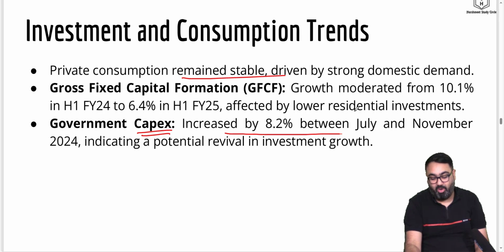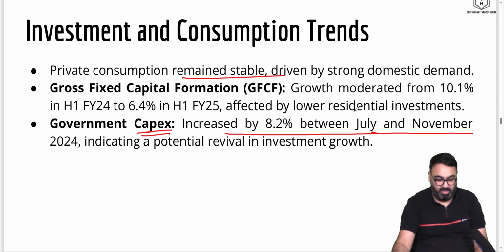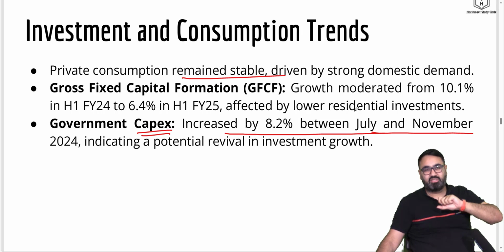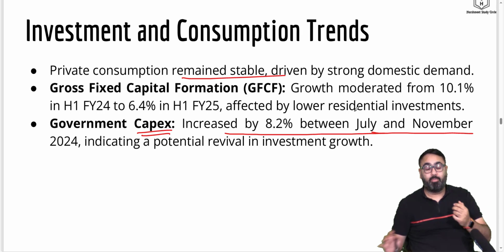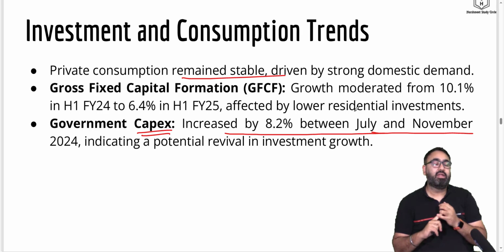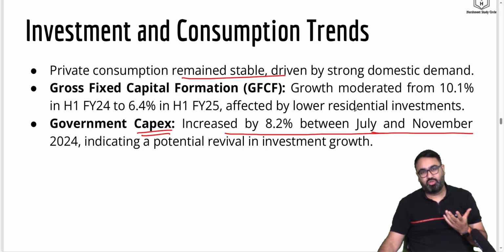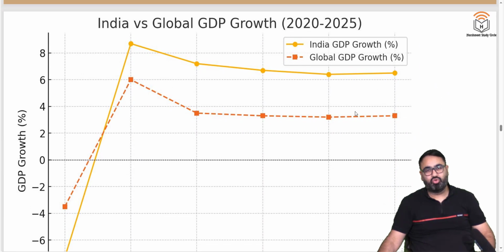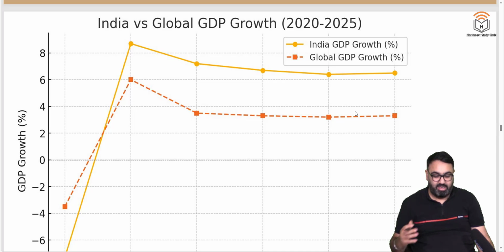It has increased by 8.2% between July and November. Now this is a very good sign. When a country, especially a developing country, gives a push to capital expenditure, invests a lot of money in building roads, airports, etc., it means number one, you are building a lot of jobs, and secondly, you're making it easier to do business. So you're giving a push to the economy by spending more money, by creating more jobs as well. This is a trend, a graph to show you the comparison between India and the global GDP growth.